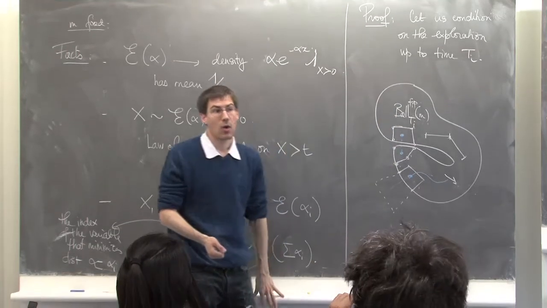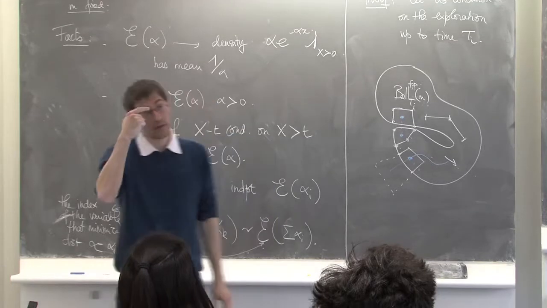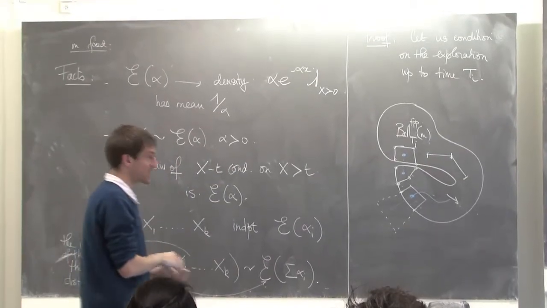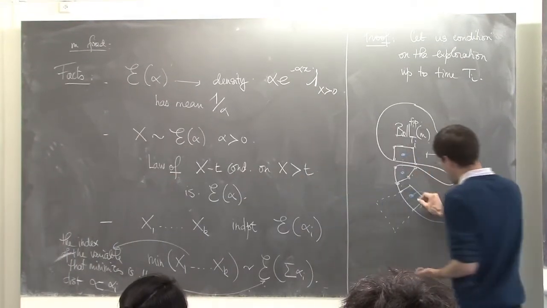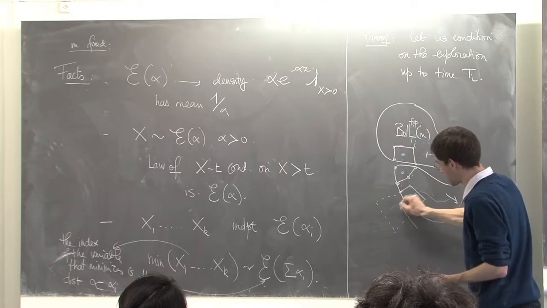Okay? What do you know on the weights of these edges? So let's first examine that type.